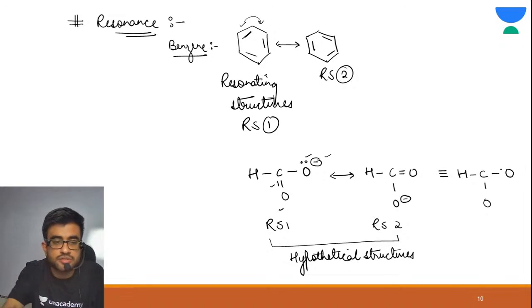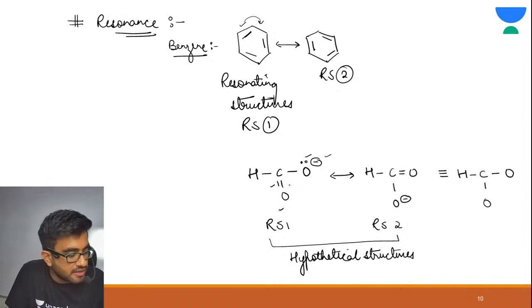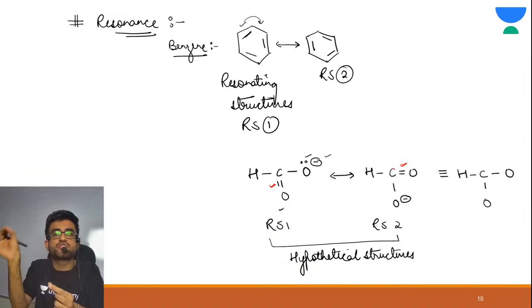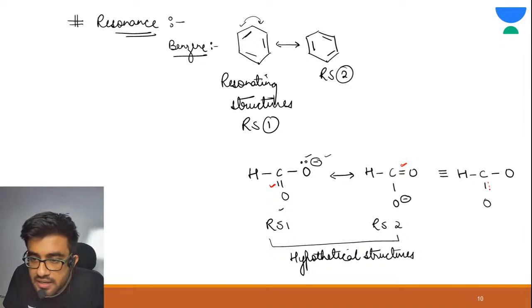Now just pay attention here. In resonating structure 1, there is a pi bond here, and in resonating structure 2, there is a pi bond here. So basically the pi bond is shifting its position between these two oxygens, correct? We represented this with a dotted line.